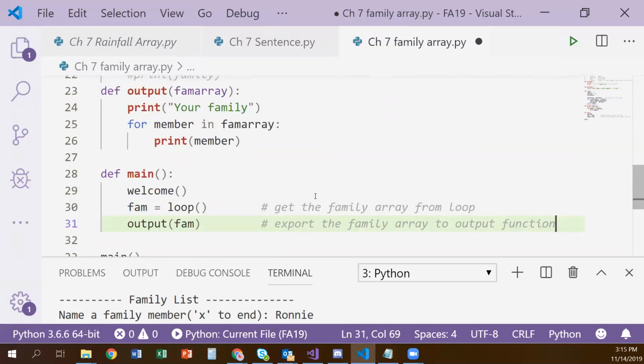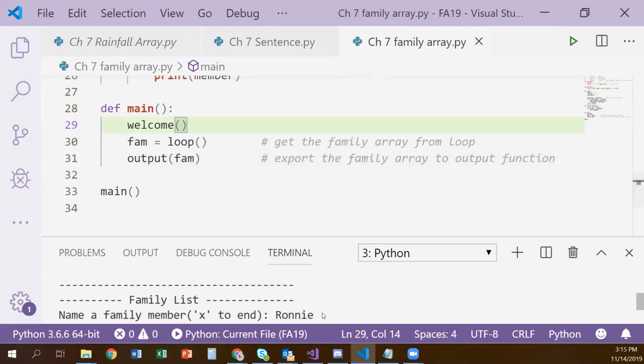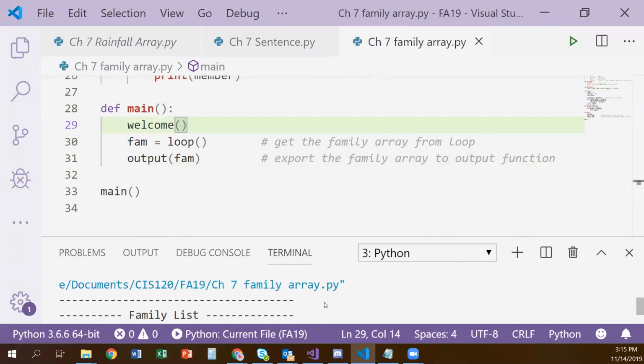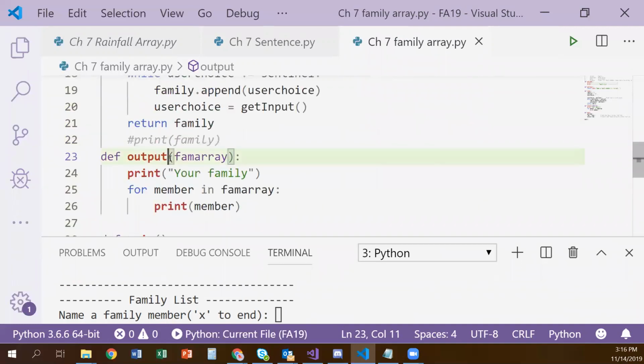Saying fam is unusual. And that fam array is not fine. We'll make sure you're setting it as output from your loop. Oh, do you see it? Initially for output, I think you said fam array. Oh, that's what I called it when I passed it to the output method.